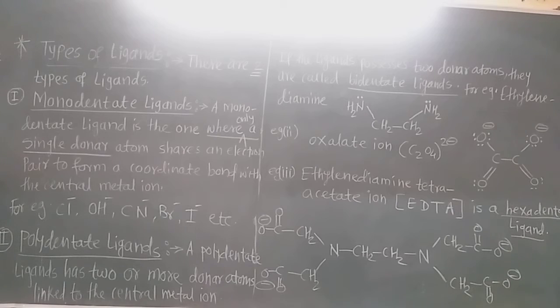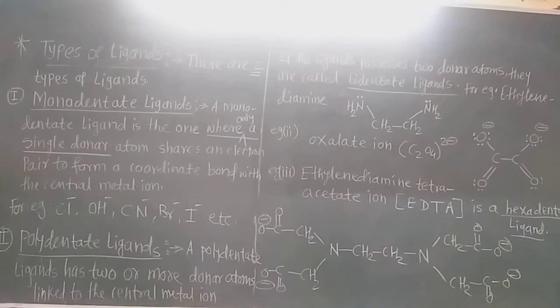A monodentate ligand is one where only one single donor atom shares an electron pair to form only one coordinate bond with the central metal ion. So monodentate ligands form only a single bond with the central metal ion. And in polydentate ligands, what is there? Polydentate ligands have two or more donor atoms linked to the central metal ion.